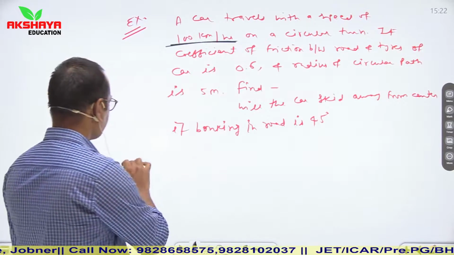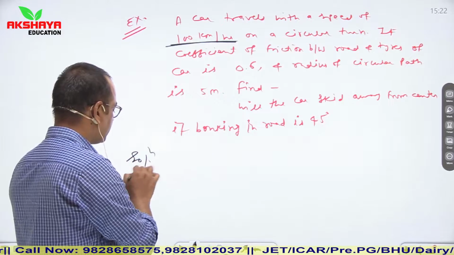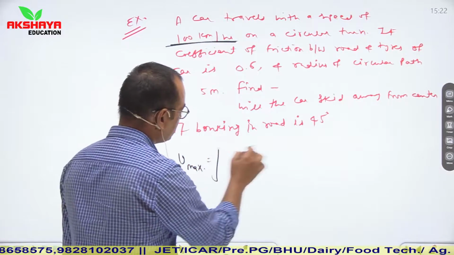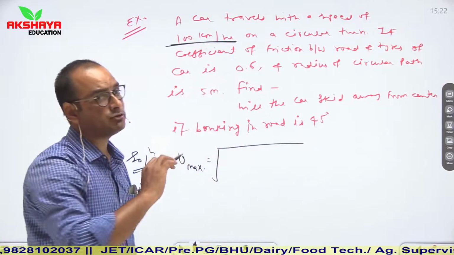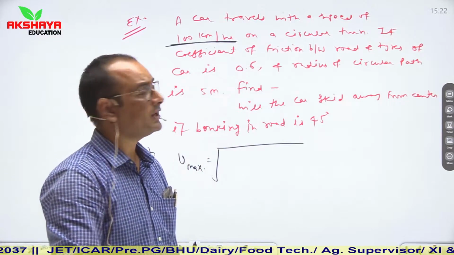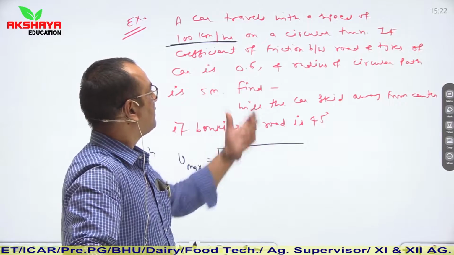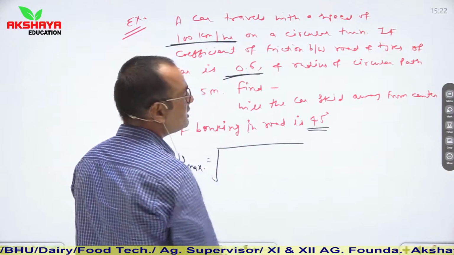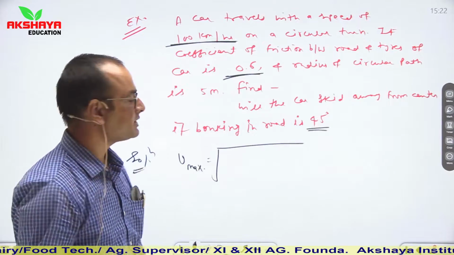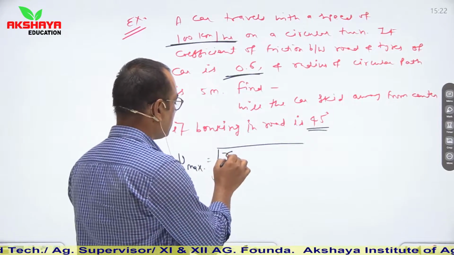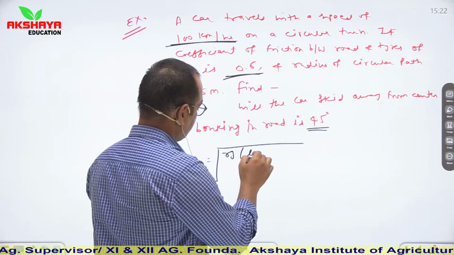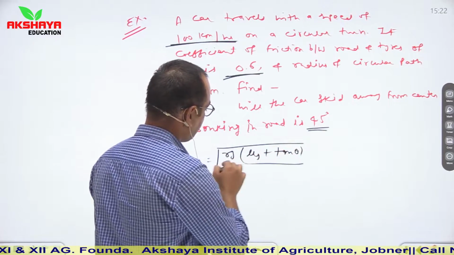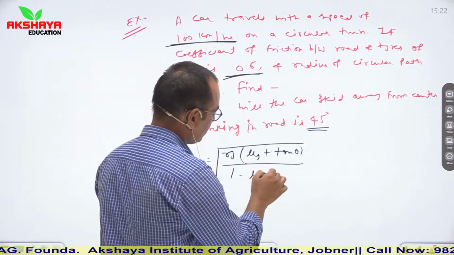So first of all you have to calculate the maximum safest speed. So V maximum is equal to, see, in the question you can identify which formula is to be used. The coefficient of friction is 0.6 and you are given banking also. So there is banking as well as friction. So we will use the relation root of Rg (mu s plus tan theta) upon (1 minus mu s tan theta).